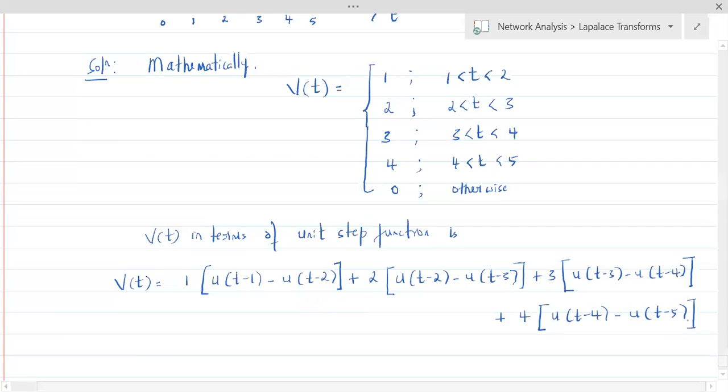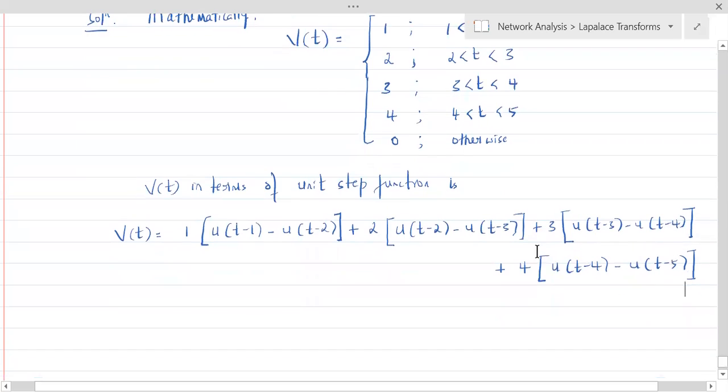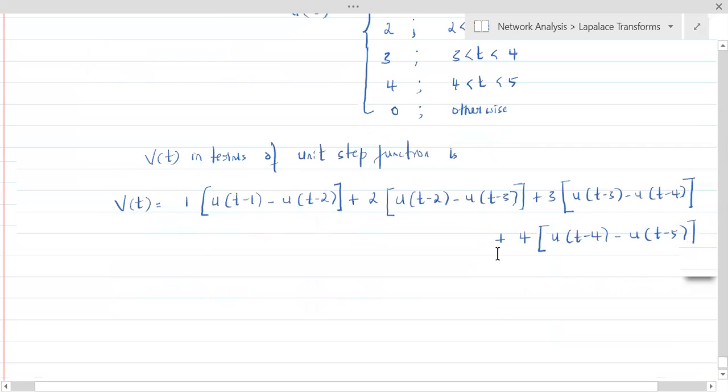Fine. Now you just multiply these and let's see if we can simplify this equation into a lesser number of terms.